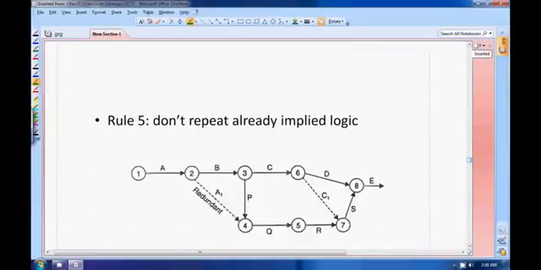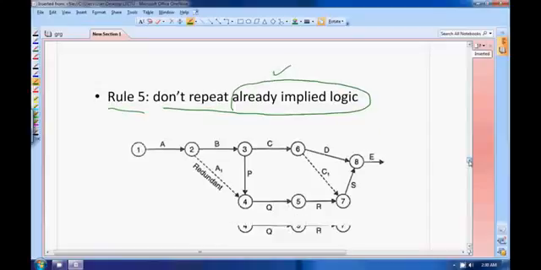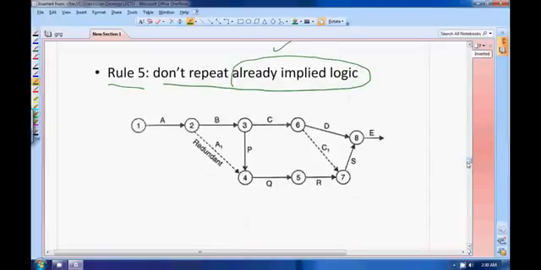Last is, don't repeat the logic that is already implied. Is it okay? Now you look here, what does this mean? B depends on A. Is it okay? B depends on A. P depends on B. See here, B depends on A, and your P, you move back like this. So your P depends on B.